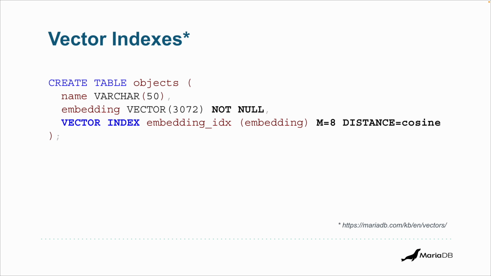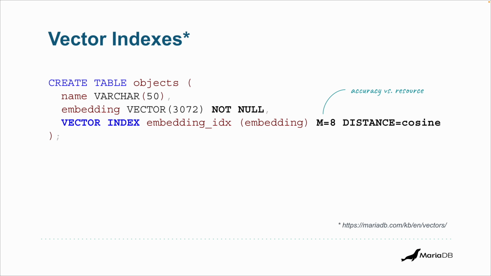So let me show you how to define an index. This is the syntax. So first of all, remember that you can have only one vector column per table. Second, that needs to be not null if you are going to create an index. So with that, you can use this syntax to create it: vector index, give it a name, whatever you want, the column name, and then a set of parameters or options that help configure the index. You can think of these as settings that influence how the database searches for similar data.